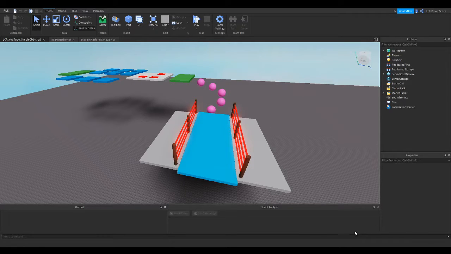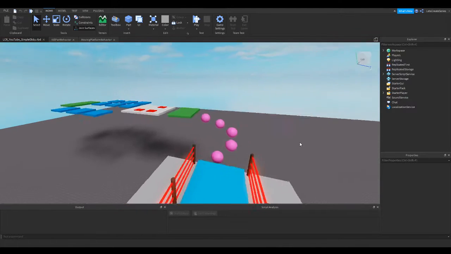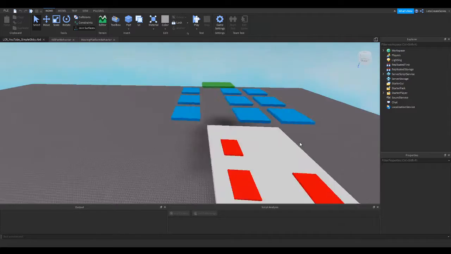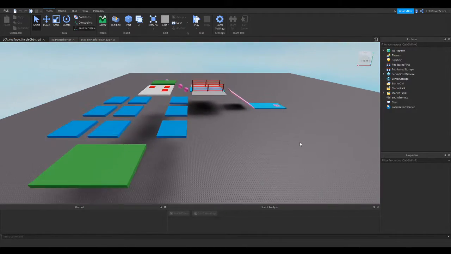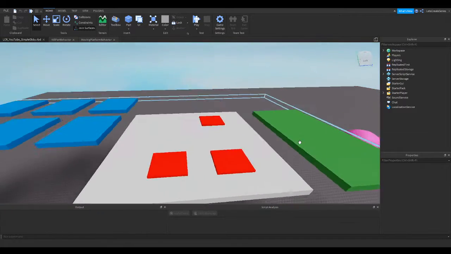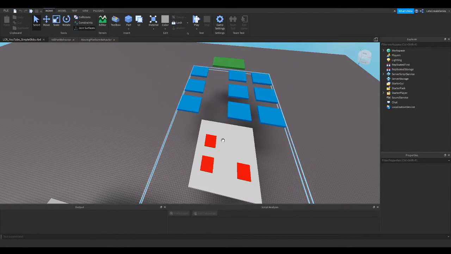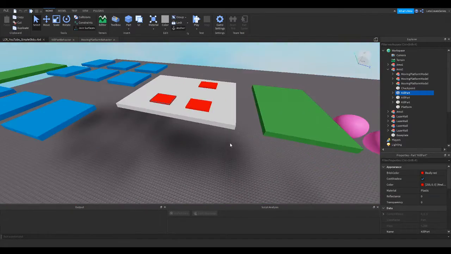Hello and welcome to another episode of the Let's Create Roblox series. Today is day 7 and we will be making a conveyor belt and we will be putting that in our area 3. Before we do that, if you haven't already, we need to move along our kill parts that we just kind of put there to make sure everything is working.